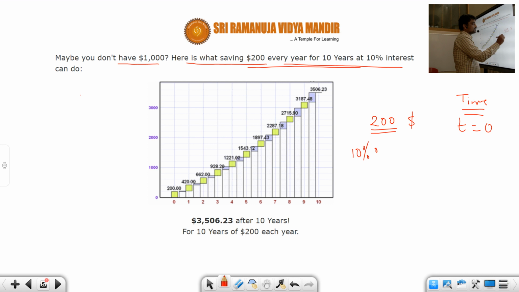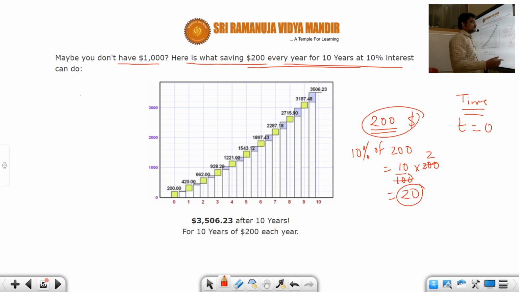10 by 100 times 200. Okay, students. So 100 twos, so this is going to be 20. So at 10% interest, this $200 would become 20 more. So at t equal to 1, the amount would become $220. And then you are saving $200 every year. So that means even at the end of 1 year, you are putting in 200 more.